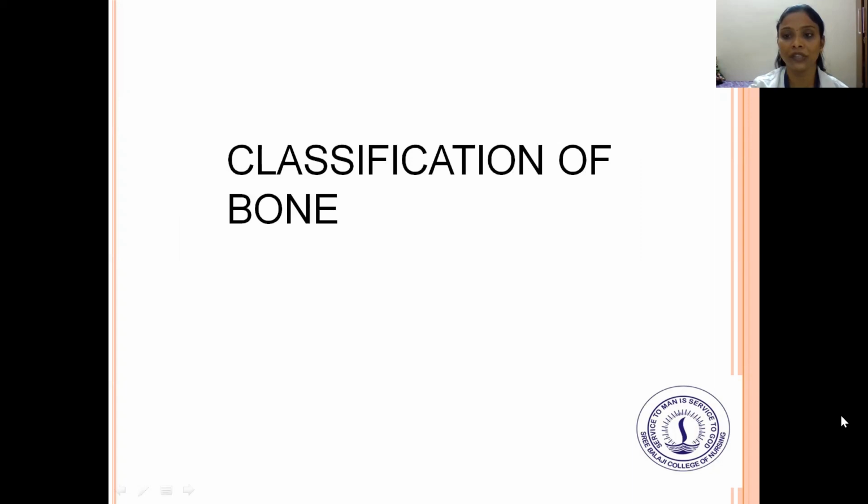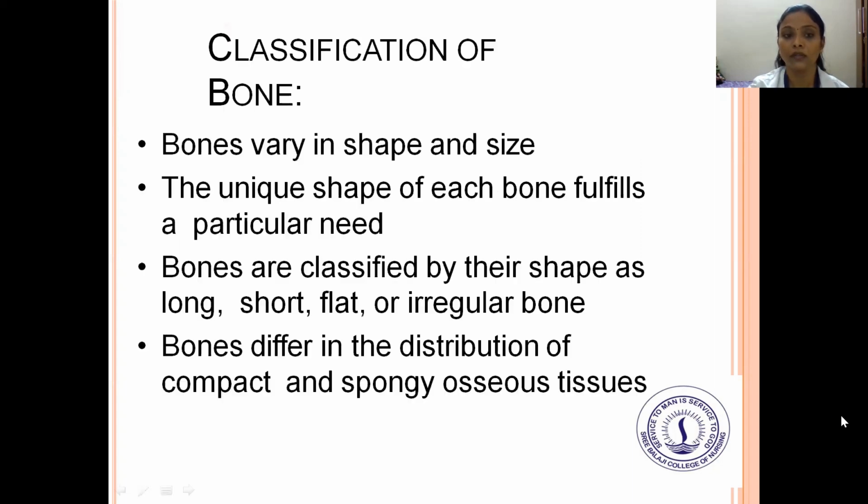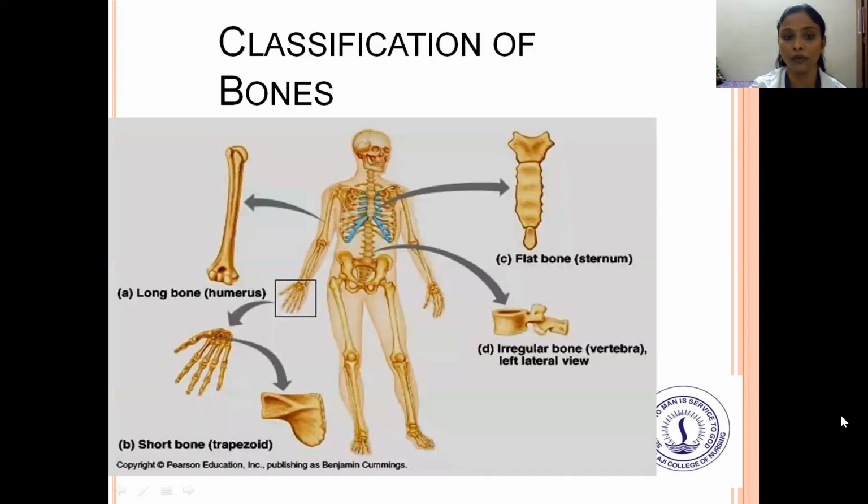And coming to the classification of the bone. So each bone varies in size and shape. The unique shape of each bone fulfills a particular need. So bones are classified by their shape as long, short, flat, or irregular bone. Bone differs in distribution of compact and spongy osseous tissues. So this is the classification of bone. It is divided into long bone, short bone, flat bone, and irregular bone.